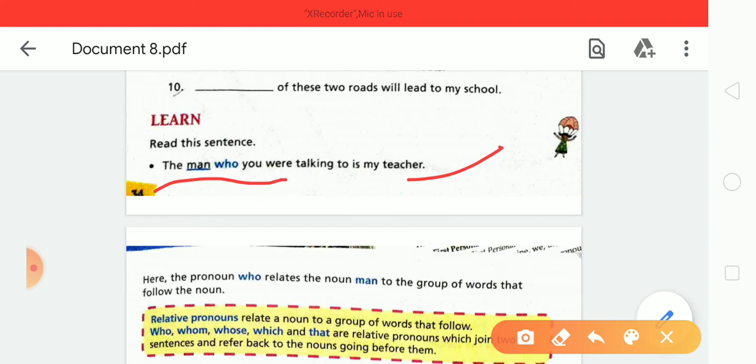In this sentence, the word who joins the man and you. And others, like the boy who is playing is my brother, the boy which is lying on the table is mine. So words like who, which, and whom are known as relative pronouns.